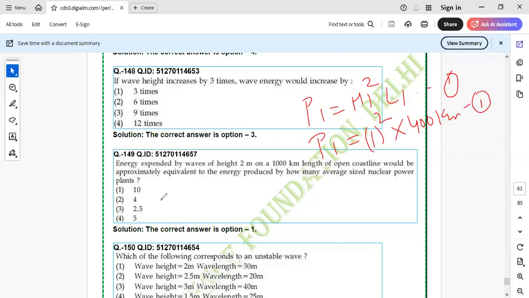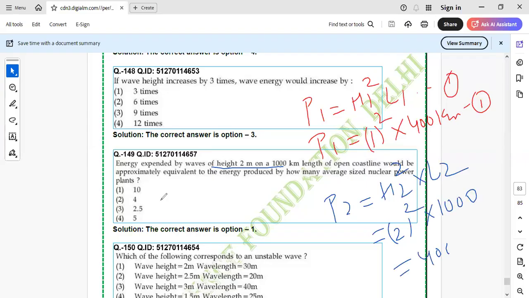This was equation first. Then the second equation for this data I have to make. Power 2 should be equal to h2 square into L2. So power 2 will come how much? Height is 2 meter, 2 square into L2, which is 1000. So it will become 4000. Now you divide both of them.